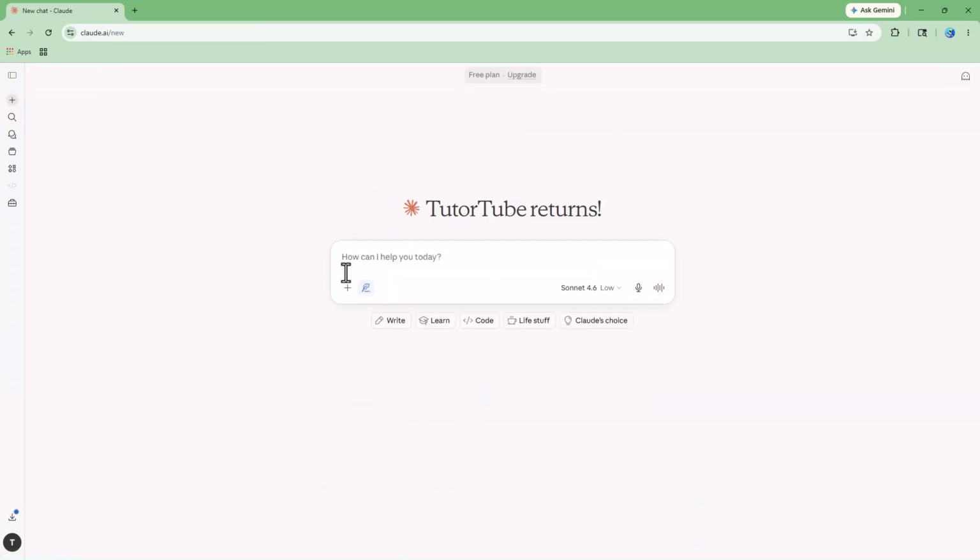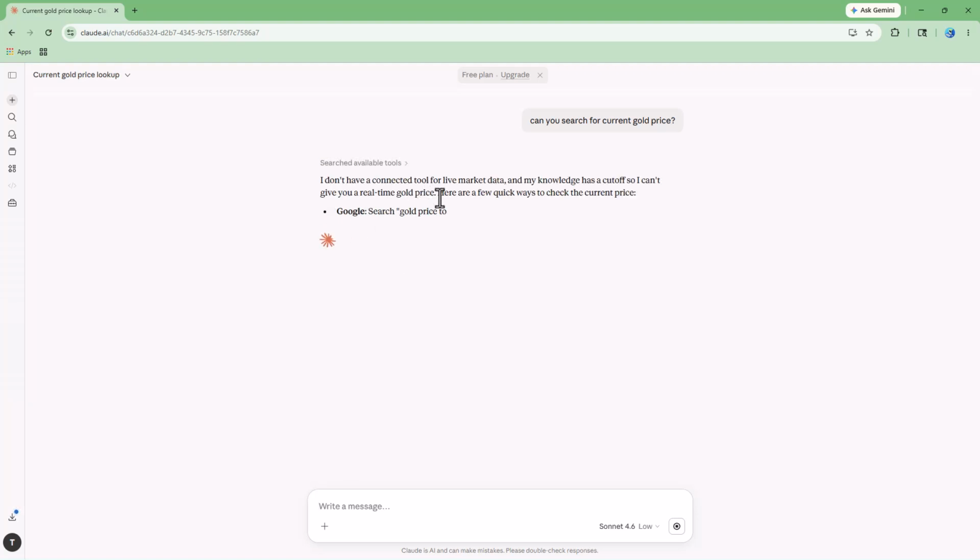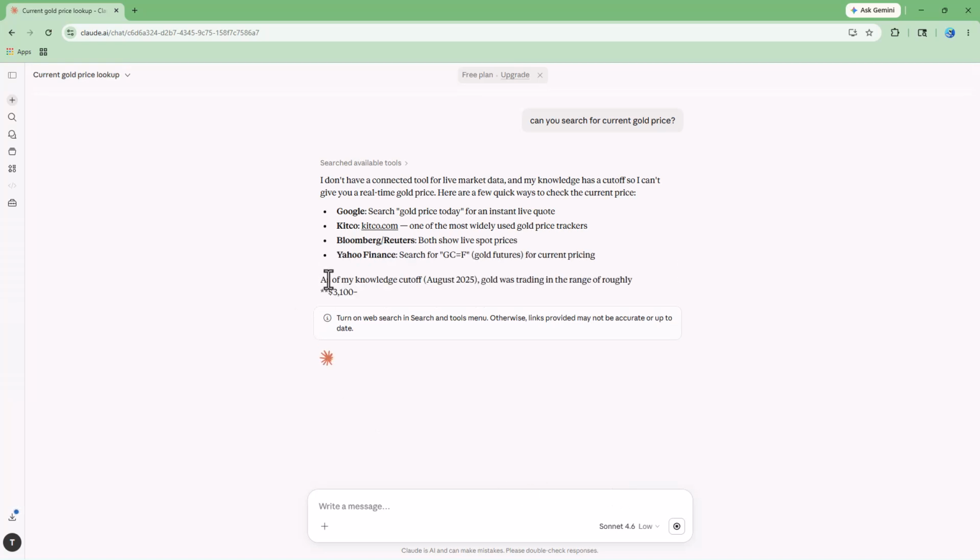Apart from that, what you can actually do is enable web search. If you enable web search, it allows you to search the web. But if it is not turned on, let's say for example, you ask, can you search for current gold price? Let's just ask that. It says I don't have a connection tool for market data right here, and it tells me what I should be looking into.